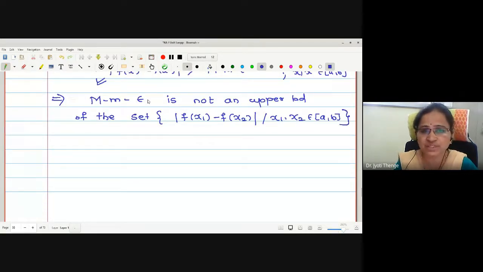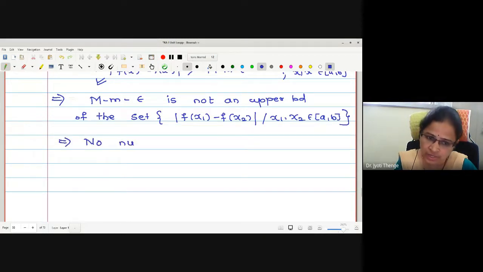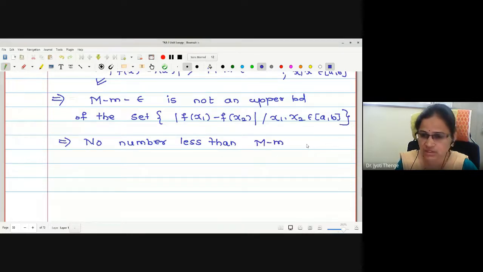Capital M minus small m is an upper bound, but M minus m minus epsilon is not an upper bound. Therefore, this implies no number less than capital M minus small m can be an upper bound of the set.